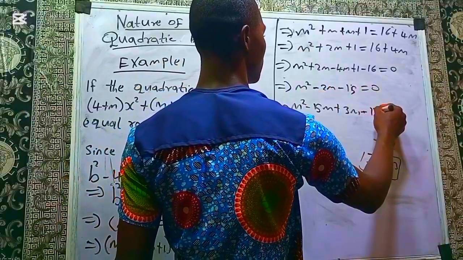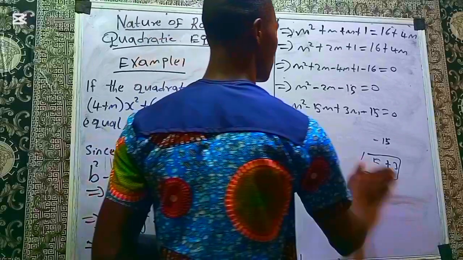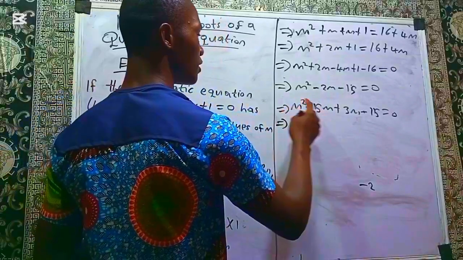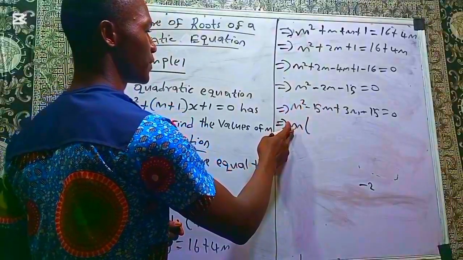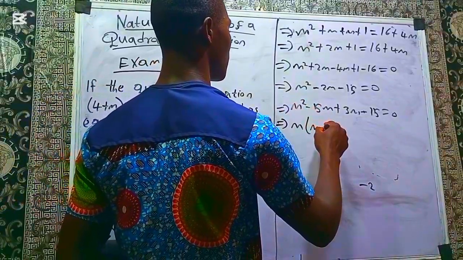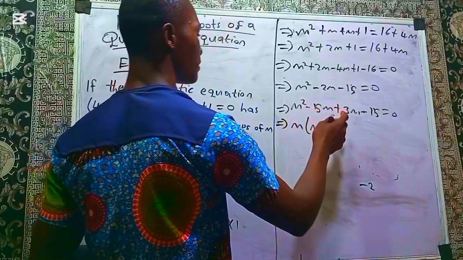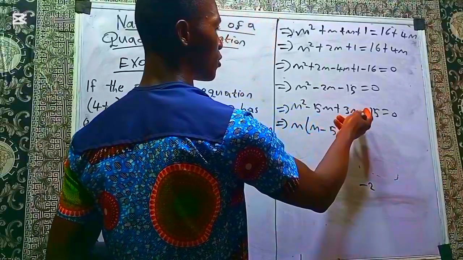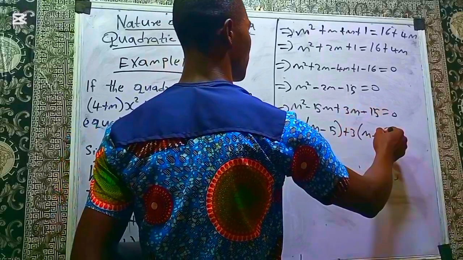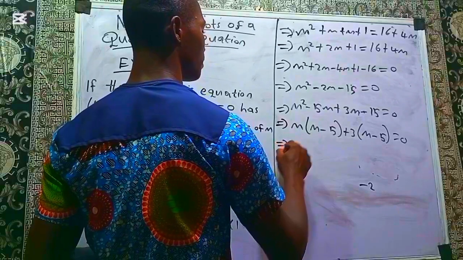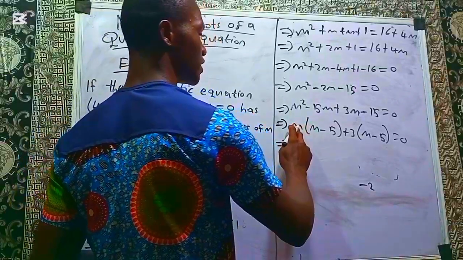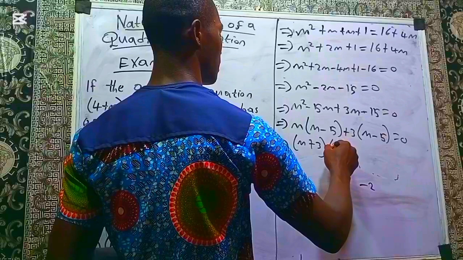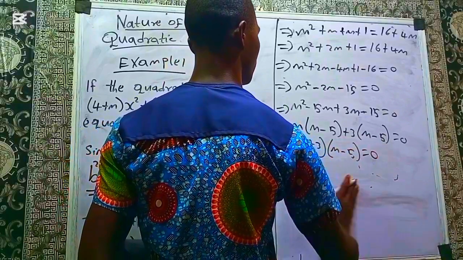This implies m is common, so we factor out m: m divided by m² is m, and m divided by −5m is −5. Then what is common in 3m − 15 is 3: 3 divided by 3m is m, and 3 divided by 15 is 5.